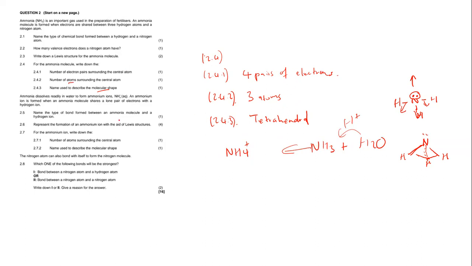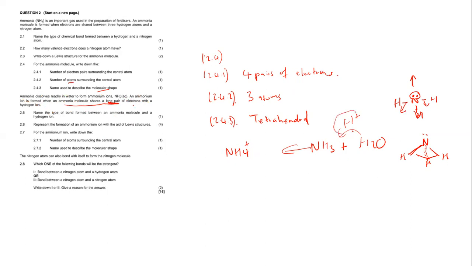So now remember, when we read this, they told us that ammonia dissolves. I want this statement. Where is it? An ammonium ion is formed when an ammonia molecule shares. This is very important. So the ammonium ion gets to be formed when an ammonia molecule shares a lone pair of electrons with a hydrogen ion.